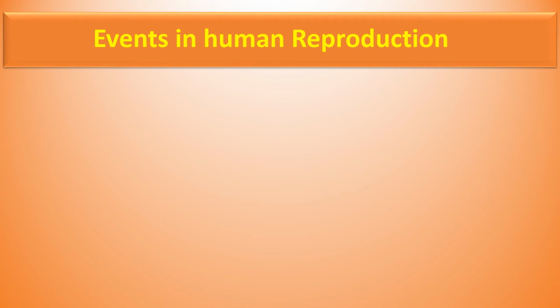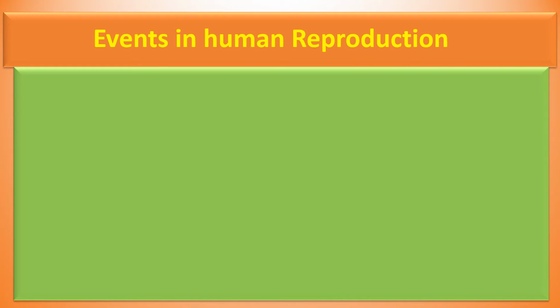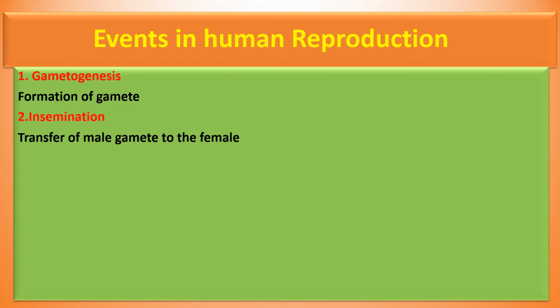Next, let us see what the events in human reproduction are. This is not in a single step. It involves many steps. There are 9 steps involved in the human reproductive system. First one is gametogenesis, formation of gametes. If it is a male gamete, the sperms are produced by spermatogenesis. If it is egg or ovum formation, that is known as oogenesis. Next one is insemination, the transfer of the male gamete into the female genital tract or reproductive tract. After insemination, fertilization will take place.